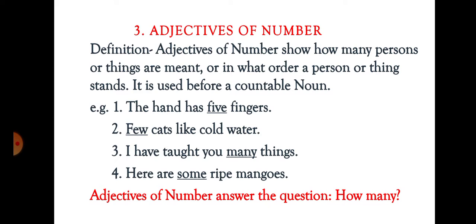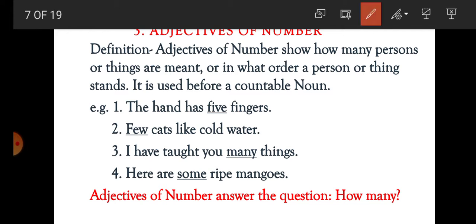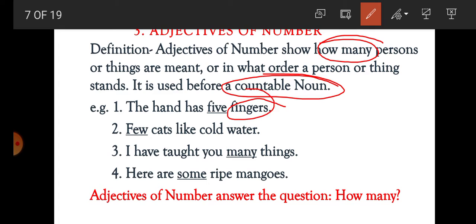Now adjective of number. What is the definition of adjective of number? Adjective of number shows how many persons or things are meant, or what order a person or thing stands in. It is used before a countable noun. For example, fingers are countable, cats countable, things countable, ripe mangoes countable.